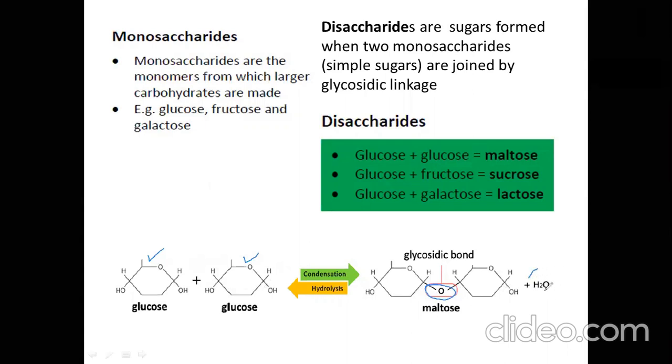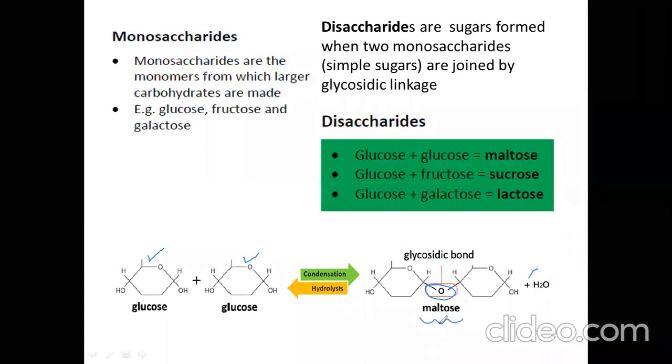We call that reaction a condensation reaction, in which two molecules join together and water is released. In this case, two glucose molecules join together and form maltose. So maltose consists of glucose and glucose.